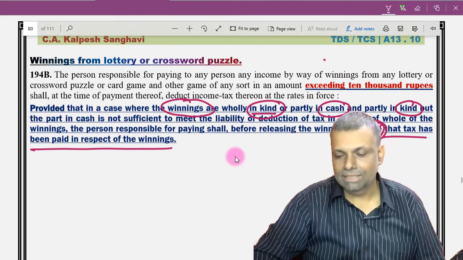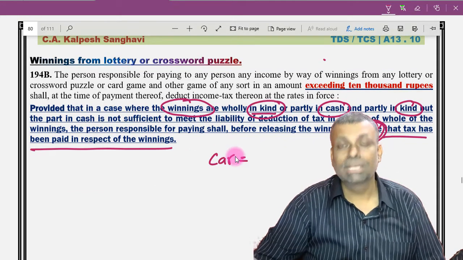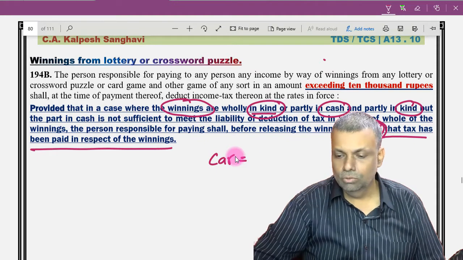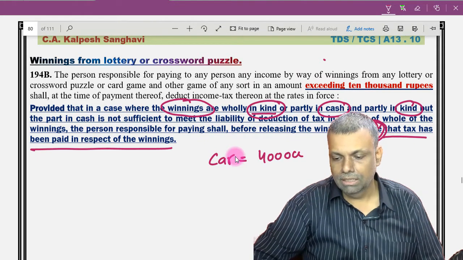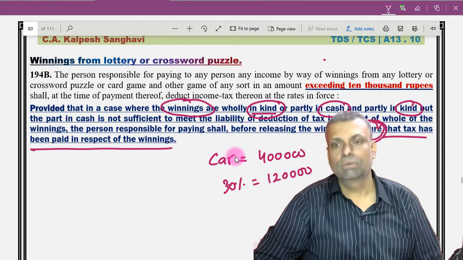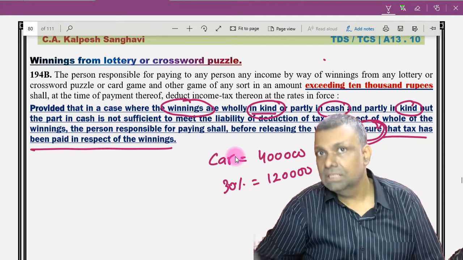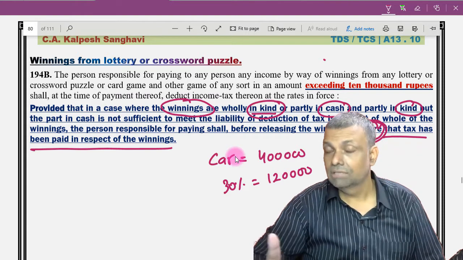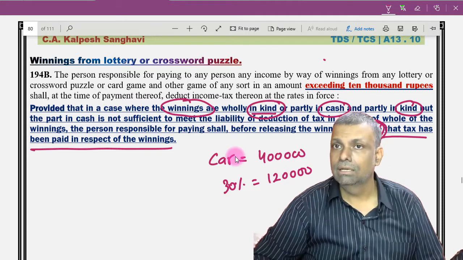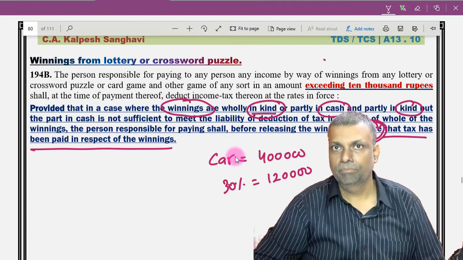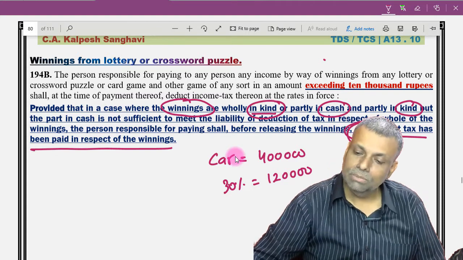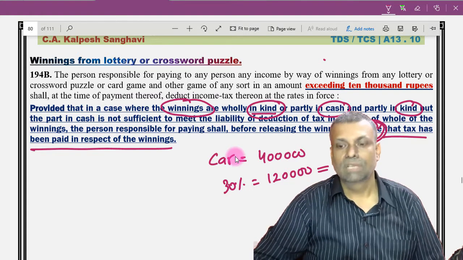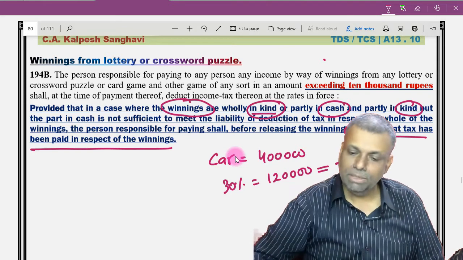So if you are, say for example, paying a car, that means you are making a payment in kind whose value is supposing 4 lakhs. So 30% tax comes, which is 1,20,000. Listen very carefully: you will have to tell the receiver of the car to pay this much tax.